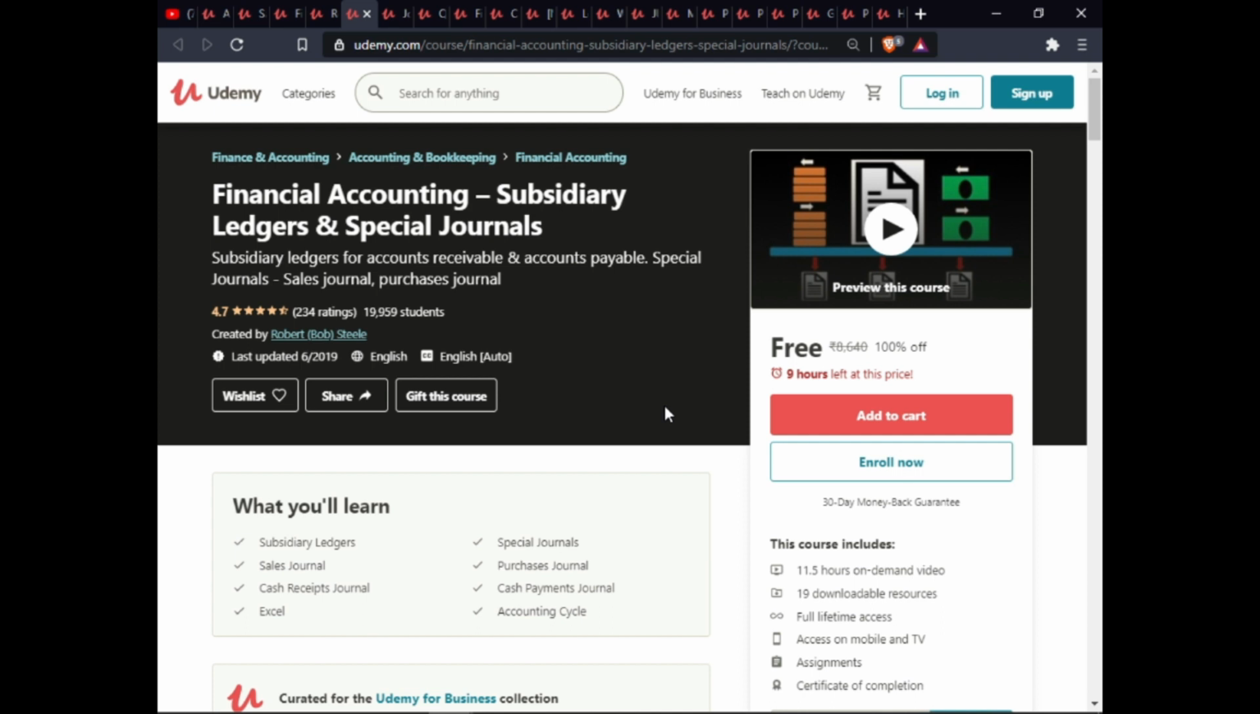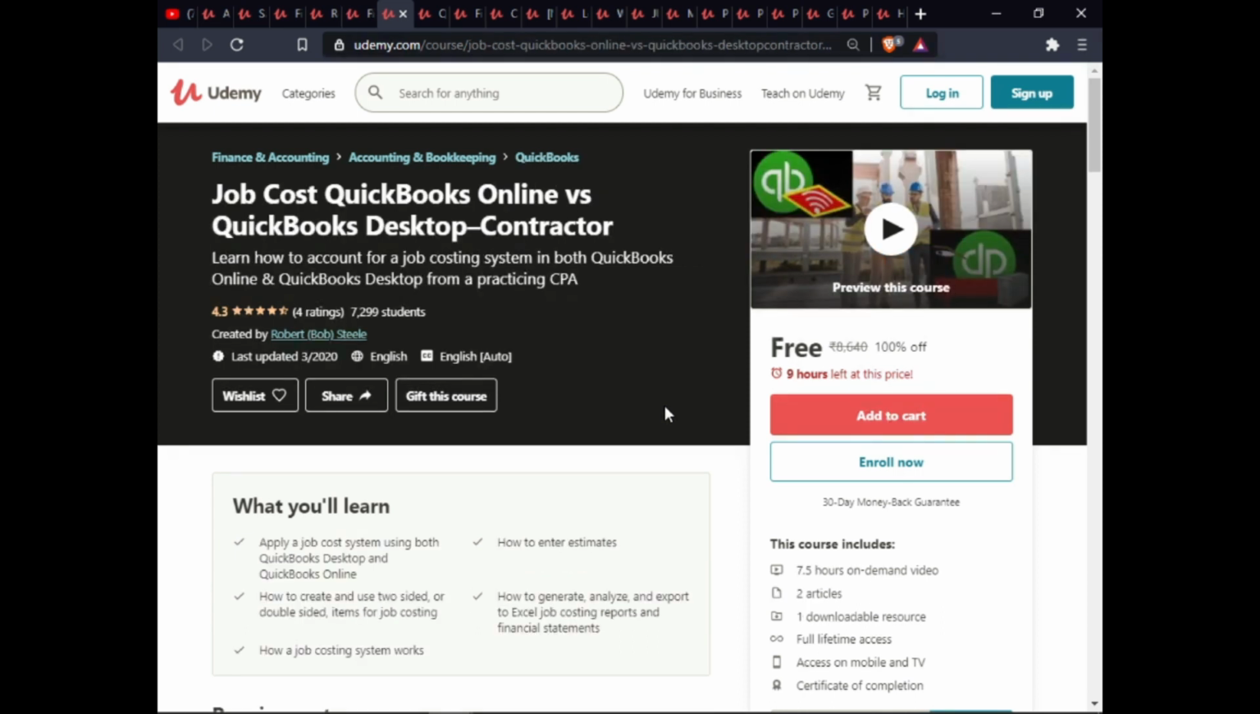assignment and certification on completion. The next course is Job Costing: QuickBooks Online versus QuickBooks Desktop Contractor. In this course, you will apply a job cost system using both QuickBooks Desktop and QuickBooks Online. How to create any two-sided or double-sided item for job costing. How the job costing system works. How to enter estimates. How to generate analysis and export Excel job costing reports and financial statements. This course includes 7.5 hours on-demand video, 2 articles, 1 downloadable resource, full lifetime access on mobile and certification on completion.